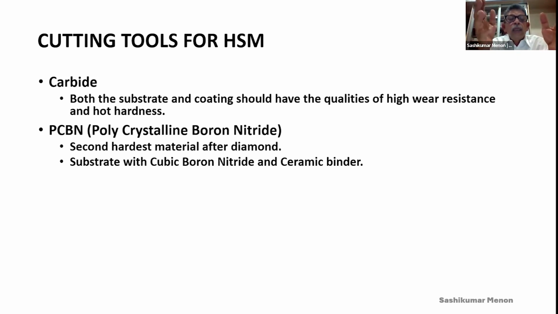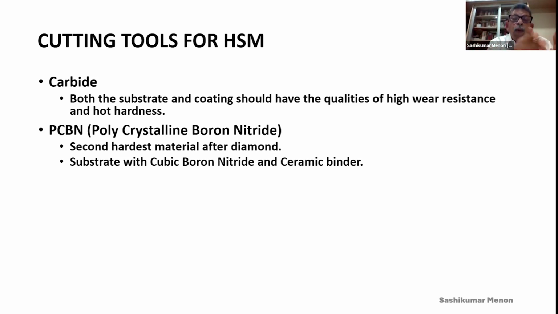So generally we call carbide cemented carbide. The reason is that just like two bricks are held with cement, the particles of tungsten carbide are held with cobalt, which is a cement inside the substrate. That is why we call it a cemented carbide. Similarly in PCBN, the cutting function is done by cubic boron nitride, and these particles should be held together, and that is done by ceramic.